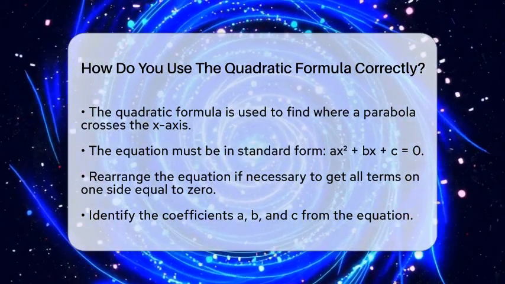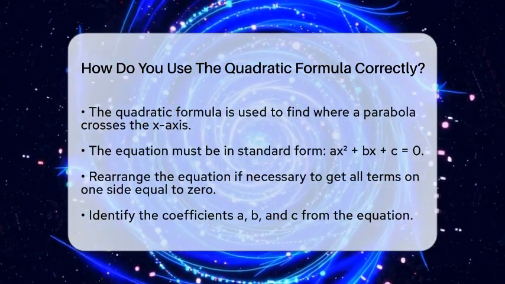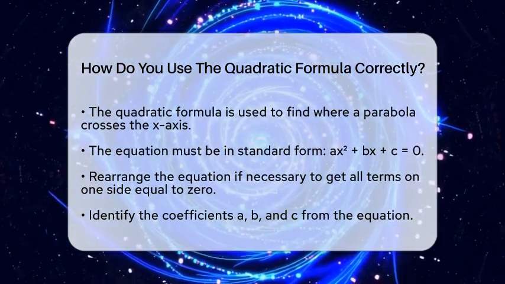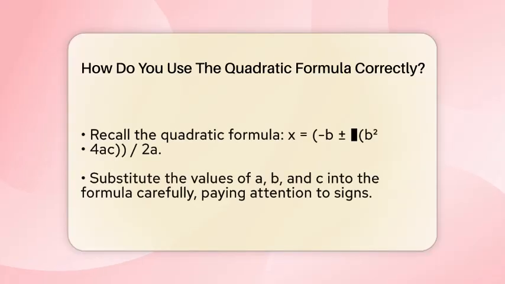Next, identify the numbers for a, b, and c. Look at your equation and find the coefficient of x squared, which is a, then find the coefficient of x, which is b. Lastly, find the constant term, which is c. Using the previous example, a is 3, b is -5, and c is -7.